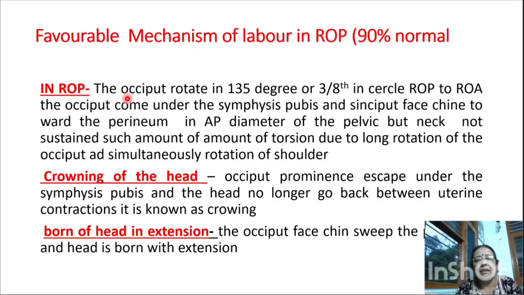It will come in the anterior posterior diameter of the pelvis, but the neck will not stay in such an amount of torsion due to the long rotation of the occiput and simultaneous rotation of the shoulder, because when the head is rotated 3/8 in circle, simultaneously the shoulder will rotate 2/8 in the circle, so there will be less torsion over the neck. Next one is the crowning of the head. Occiput prominence is kept under the symphysis pubis and the head no longer goes back when uterine contraction is over. It is known as the crowning.